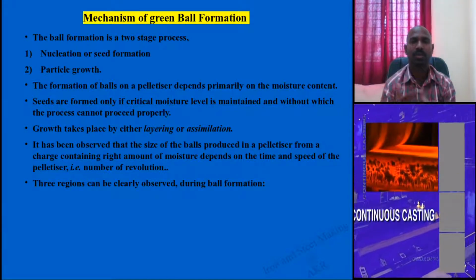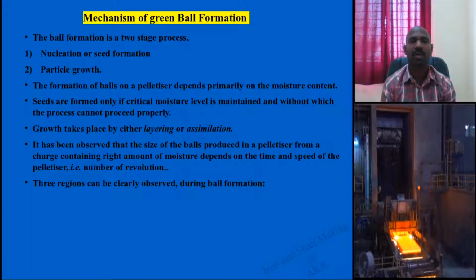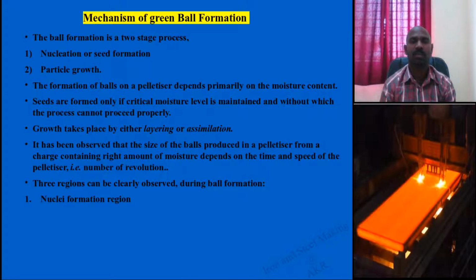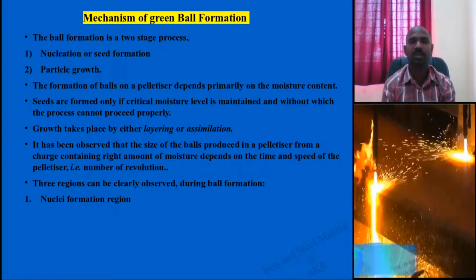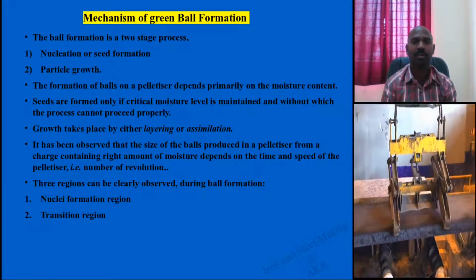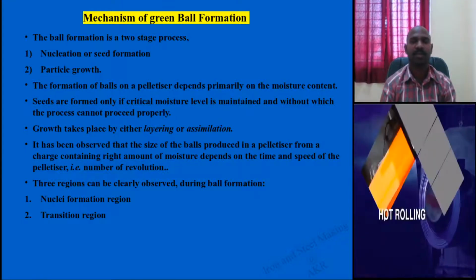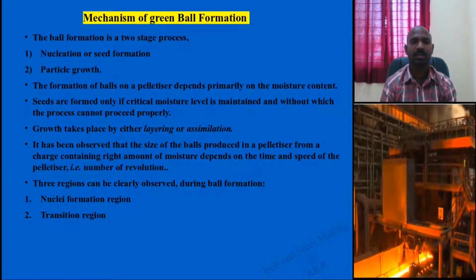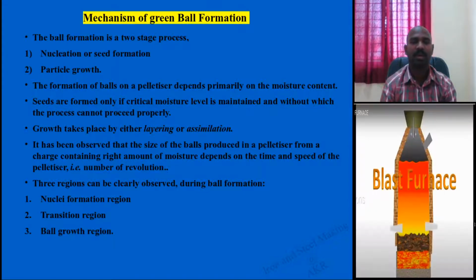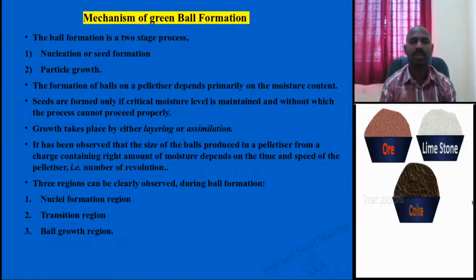One needs to highlight this point in the mechanism. Three regions usually occur in the formation of iron ore pellets. Initially nuclei or seed formation, depending upon the number of revolutions and time; then the transition from nuclei to growth, where separate particles are separated out from the nuclei, the transition region; and finally that ball is grown, making into a round shape and growing further.